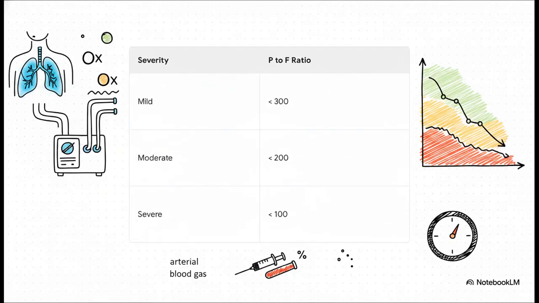We use the Berlin criteria to instantly classify the severity of acute respiratory distress syndrome, or ARDS. We do this using the P to F ratio, which we pull from daily blood gases. It essentially compares the oxygen that's actually making it into the patient's blood against the raw oxygen the machine is pumping in. If that number falls under 300, you're looking at mild ARDS. Under 200 is moderate. And if it tanks to under 100, the patient is in severe ARDS. This simple math is how we track if the lungs are recovering over time.